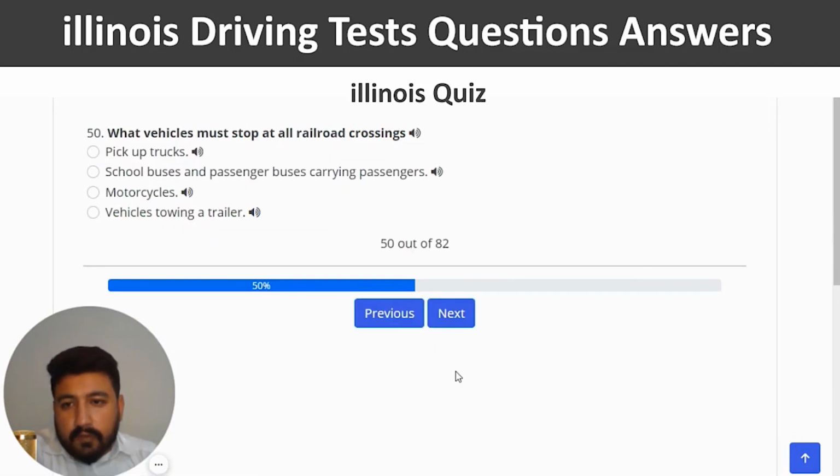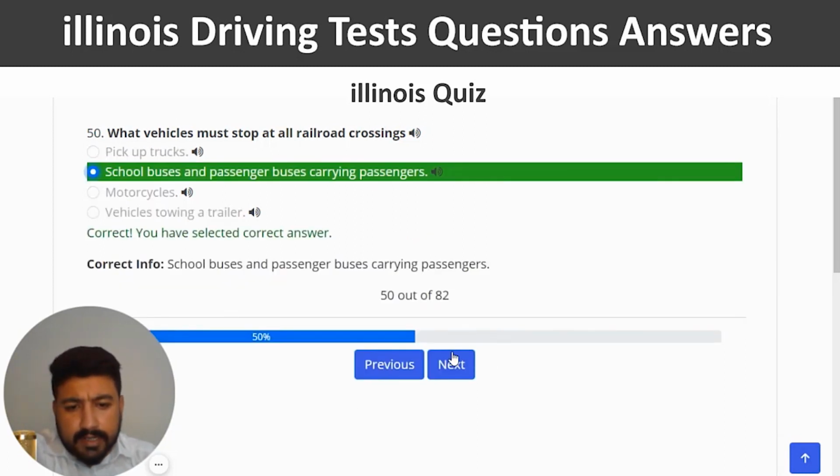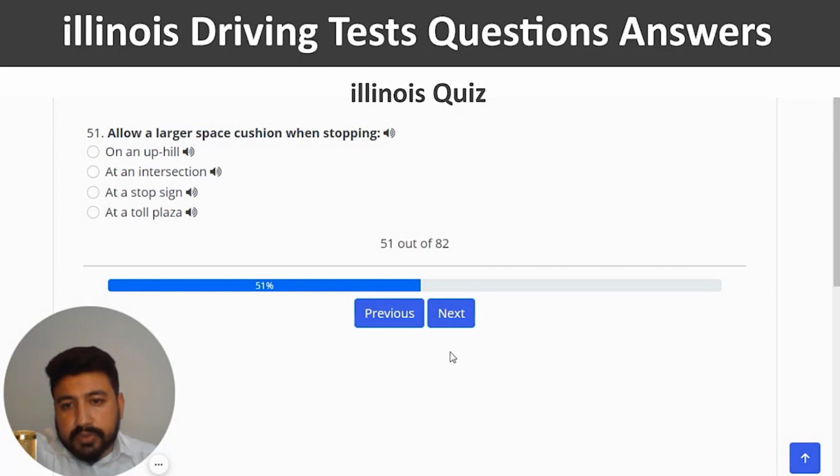Yeah, and next. What vehicles must stop at all railroad crossings? The right answer is school buses and passenger buses carrying passengers. So second option. Correct and next. Allow a larger space cushion when stopping. The right answer is on an uphill. So first option should be the right one.